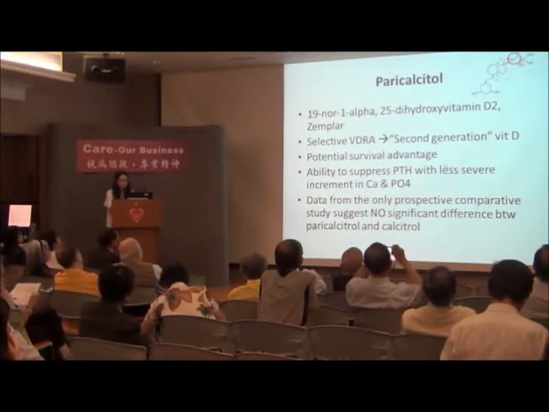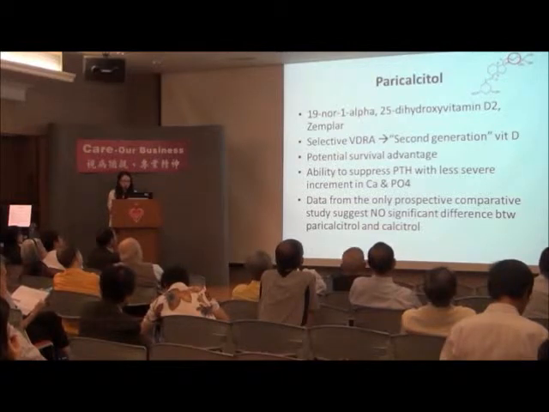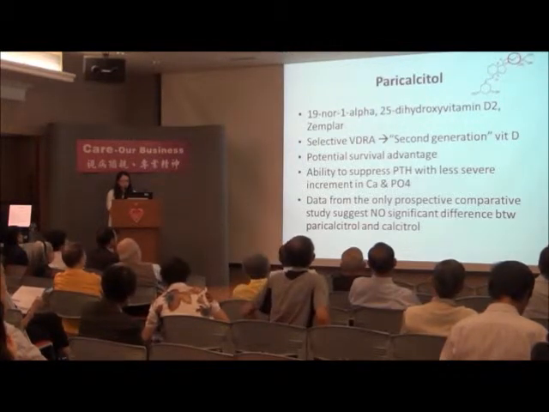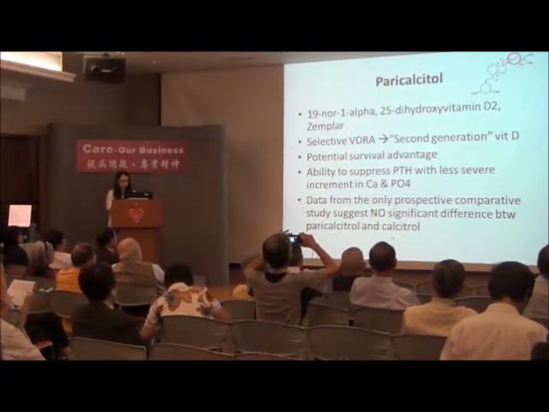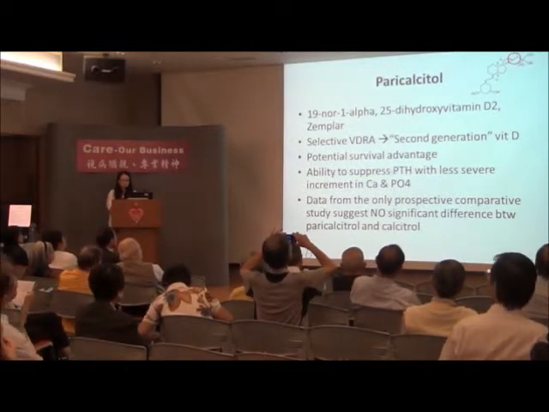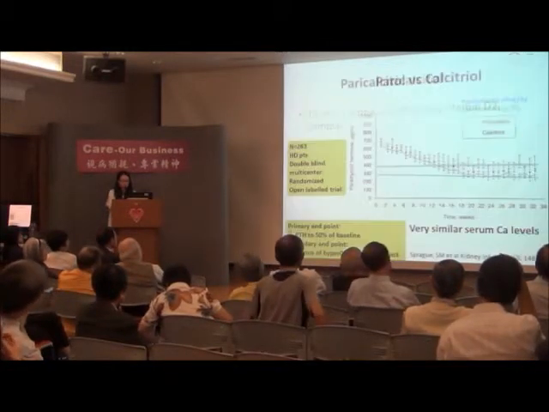For paricalcitol, it is a selective vitamin D receptor activator. It is called the second generation vitamin D. It has been shown to potentially have survival advantages, and the only prospective comparative studies suggested no significant difference between paricalcitol and calcitriol. But its advantage is that we are able to suppress the PTH with less severe increase in calcium and phosphate.